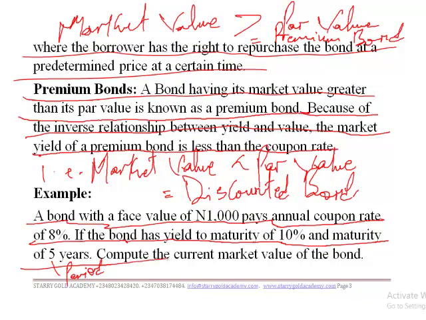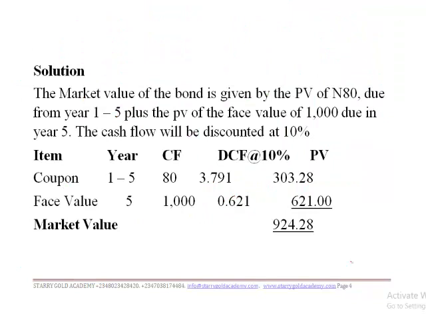Now we are asked to compute the current market value of the bond. So this is just a suggested solution of how we can approach this kind of question. The first thing we need to say is that the market value of the bond is given by the PV of 80 naira due from year 1 to 5, plus the PV of the face value of 1,000 naira due in year 5.